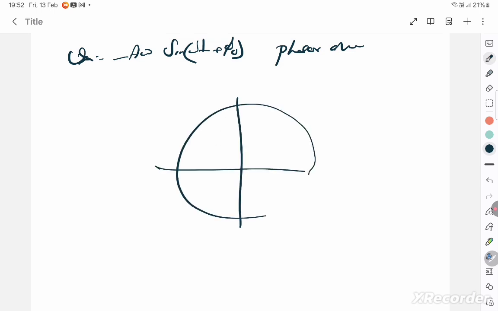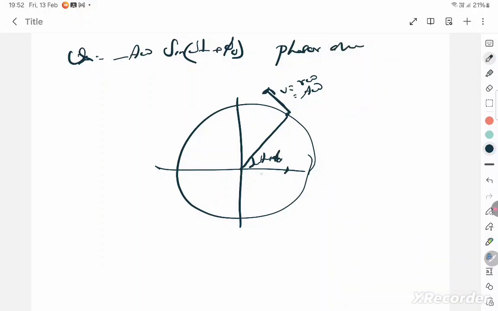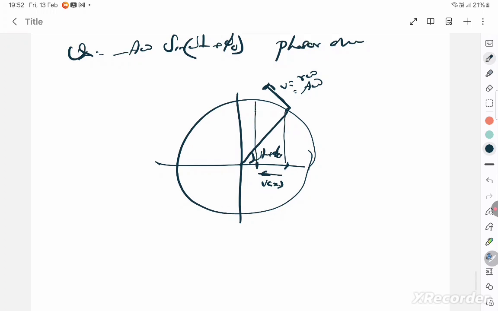Take a phasor diagram. Consider a point here with the velocity v. Linear velocity is r times angular velocity. So it's a omega, and the radius here is a. Join this. And this whole angle is omega t plus phi naught. Suppose the particle is coming from here to here with a velocity v of x. Just project this like this, project this like this, and then extend this right triangle and join it like this.